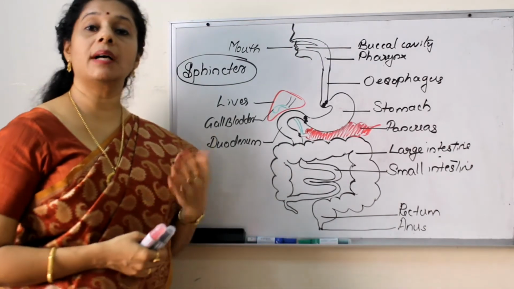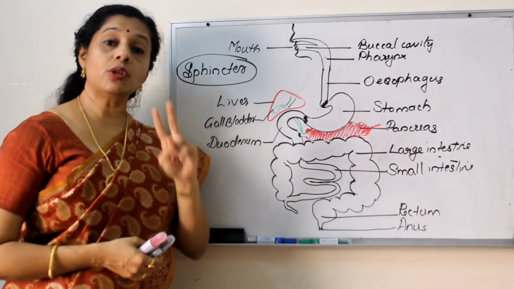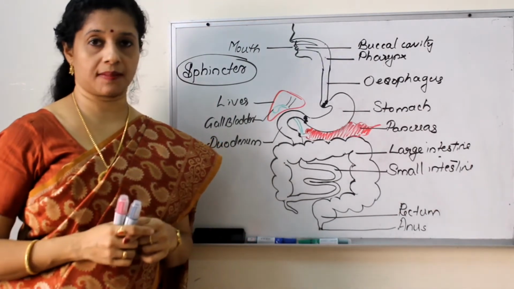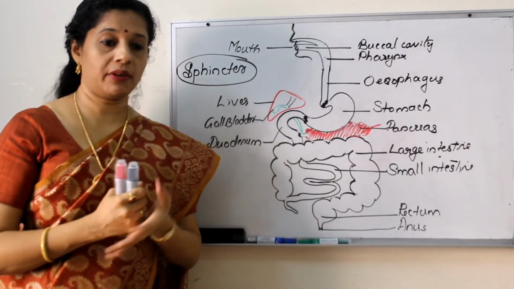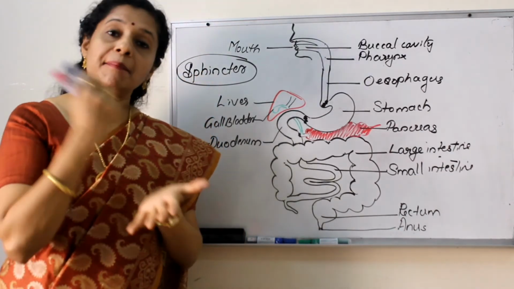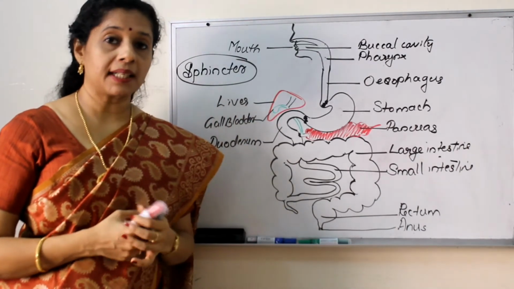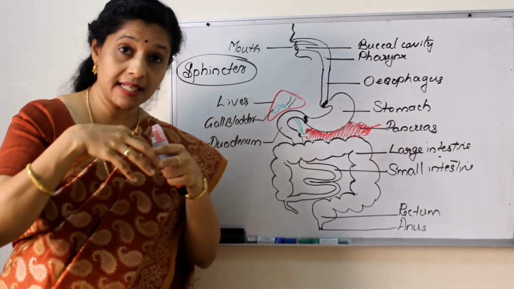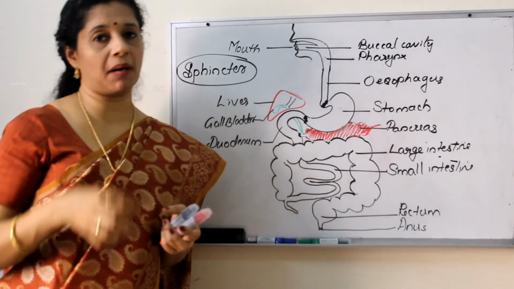Now we have to learn how the digestion is happening. When we talk about digestion, it includes two processes. One is physical process, one is chemical process. Physical process means physically breaking it down. For example, imagine I have a lump of sugar. I am breaking it into powder sugar. That is physical breakdown. But if I am adding some chemical onto the sugar so that I am changing the structure of the sugar or making it into simple substances, that is the chemical part of it.